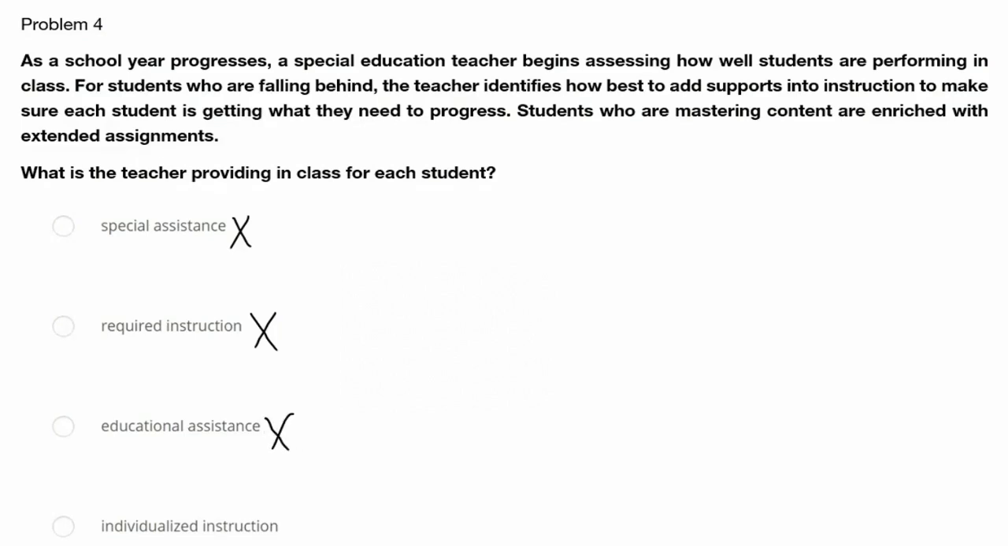Our last answer choice is individualized instruction. This means we're tailoring the teaching methods and support to meet the unique needs of the student. The teacher adjusts the learning experiences based on the progress of the student, ensuring those who need extra help receive it, while excelling others who may need a bit more of a challenge. So in this case, individualized instruction is exactly what this teacher is doing in this scenario.